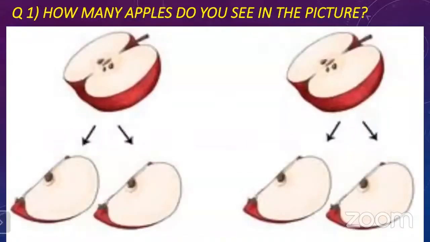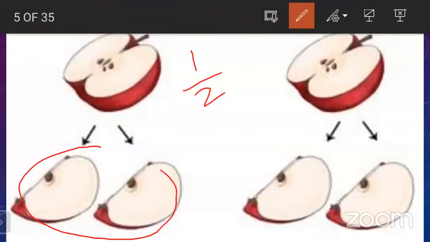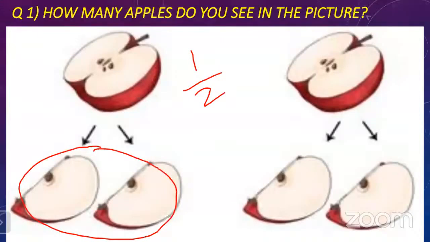Very good. Now look at here. What do you see again? The apple is cut into two parts, but again those two parts are divided into two more equal parts. We wrote this as 1 upon 2, as you told at the very first. But do you know how we write this one? How should we write this?